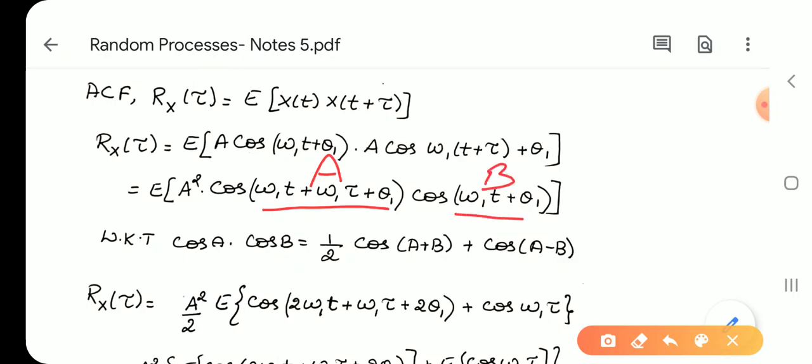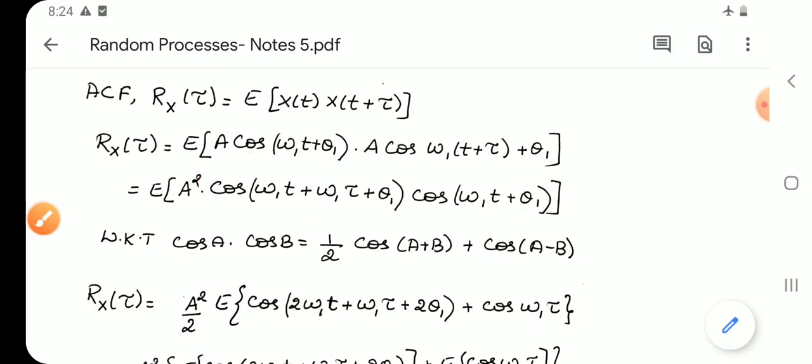So a square by 2 E of cos(2 omega 1 t plus omega 1 tau plus 2 theta 1) plus cos(a minus b). When I subtract a and b, I get cos omega 1 tau.